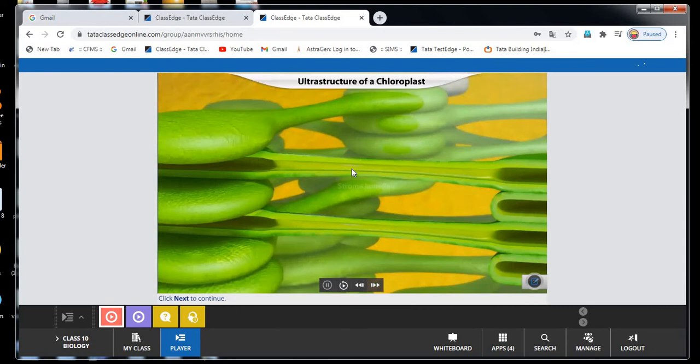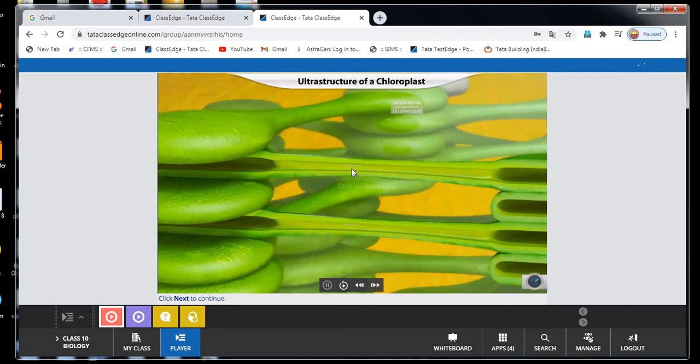Next, chlorophyll molecules and accessory pigments. Some pigments are also present in the plant body. These pigments and chlorophyll molecules harvest solar energy. So what are the substances present in the plants to harvest solar energy? Chlorophyll molecules and accessory pigments. These substances harvest the solar energy and pass it to reaction centers to continue the